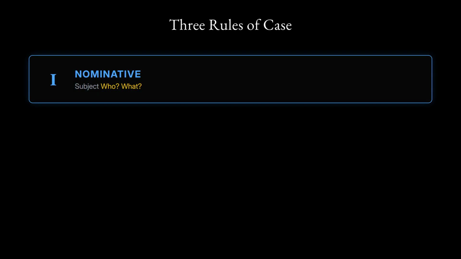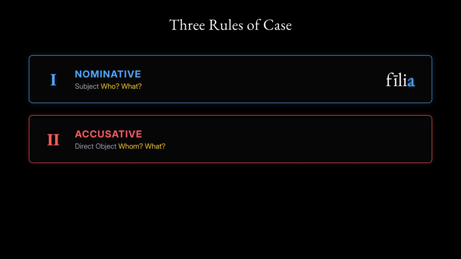Three rules define how these cases work. Rule 1. Nominative for the subject. The subject of a finite verb stands in the nominative and answers who or what. Filia is a nominative singular form. Rule 2. Accusative for the direct object. The direct object of a transitive verb stands in the accusative and answers whom or what. Nautam. Notice the M at the end. That M marks the accusative singular.